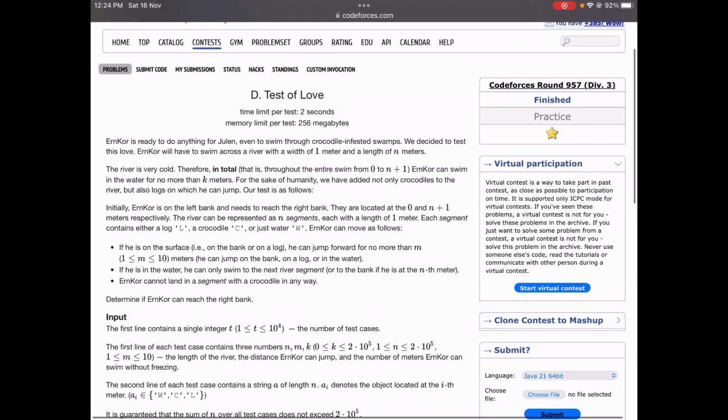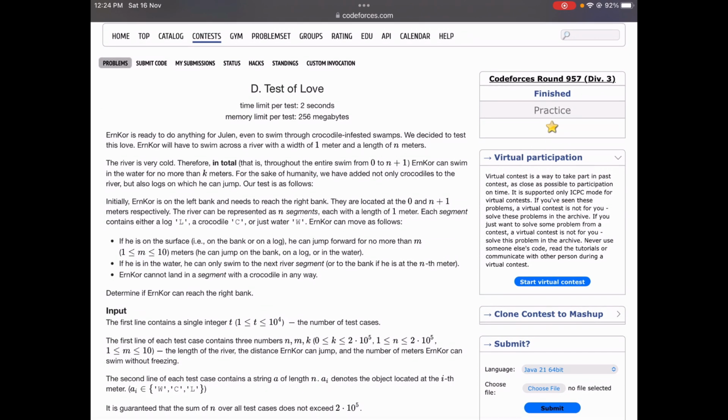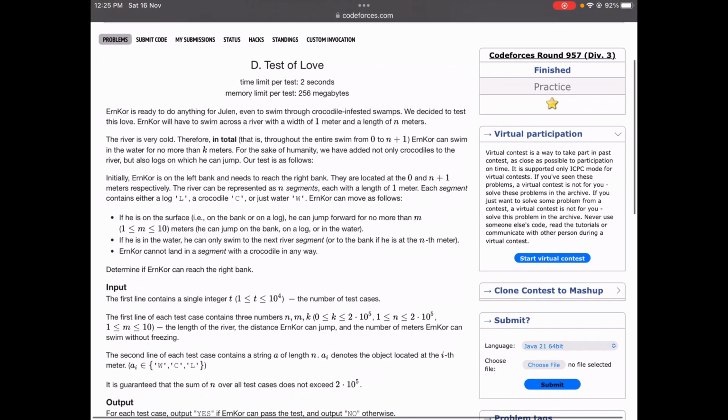If he is on a surface, on a bank or a log, he can jump forward no more than m meters, and m will be given by the input itself. If he is in the water he can only swim to the next river segment, or to the bank if he is at the nth meter. He cannot enter a segment that has a crocodile in any way, and we have to determine if Encore can reach the right bank or not.